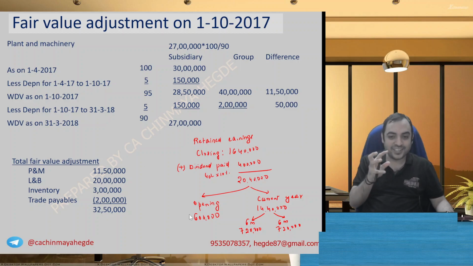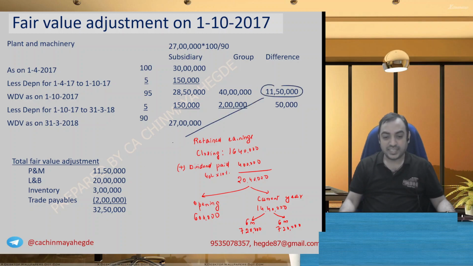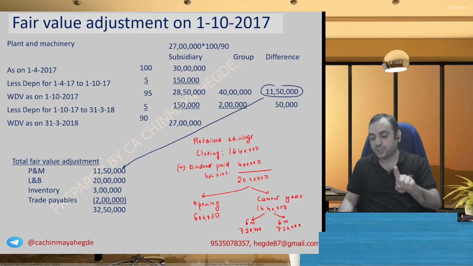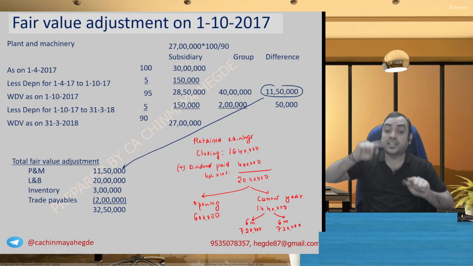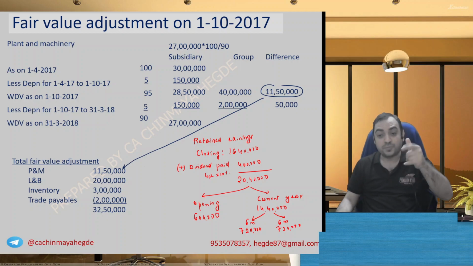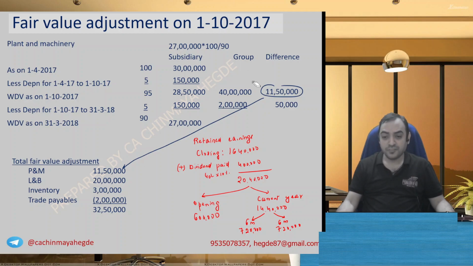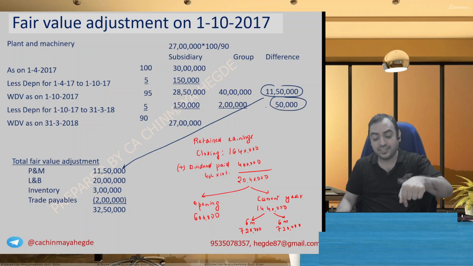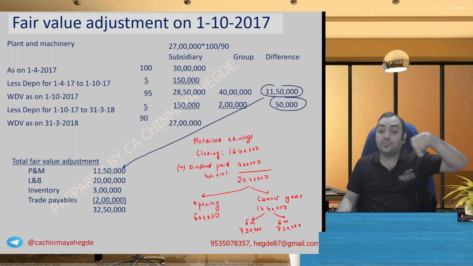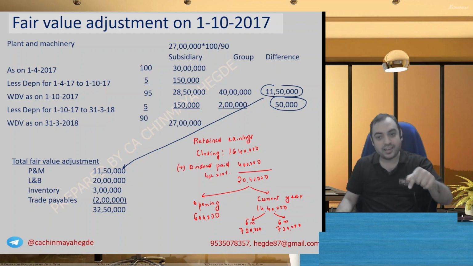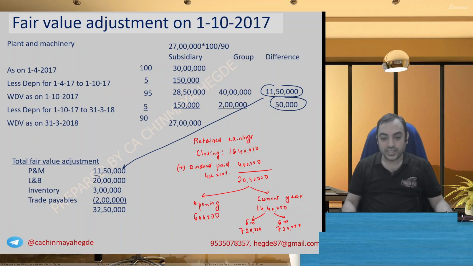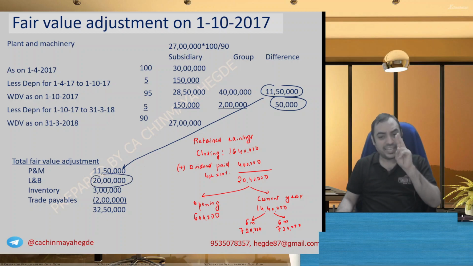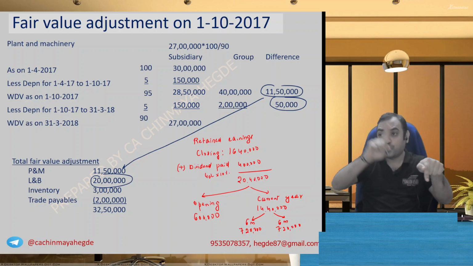Whenever you do one calculation, adjustment should always be in two places. See, 11 lakh 50,000, it came here, which will be a pre-acquisition element, and 11 lakh 50,000 will come in the balance sheet. I mean, the adjustment of PPE. 50,000 depreciation in one place here as post acquisition, and one more element we will take in the balance sheet. PPE depreciation will be subtracted. 20 lakh land and building, again two places, one fair value adjustment, one coming in the balance sheet PPE calculation.